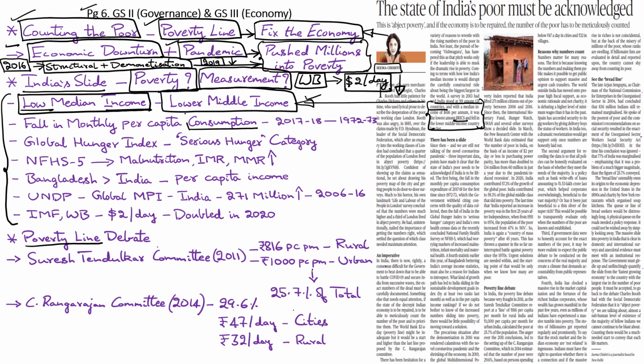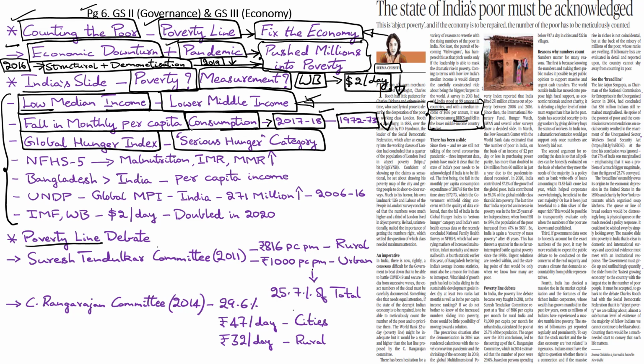Next, latest data with regard to consumption indicates that consumption levels of essential items have gone down significantly, and a major fall in monthly per capita consumption has been recorded. This data is for the year 2017-18, and this happens to be the first time since 1972-73 that India's consumption levels have gone down on a per capita monthly basis. Then, of course, we have the Global Hunger Index, which has clearly placed India in the serious hunger category, which is again seen as a reflection of the declining consumption levels in the country.